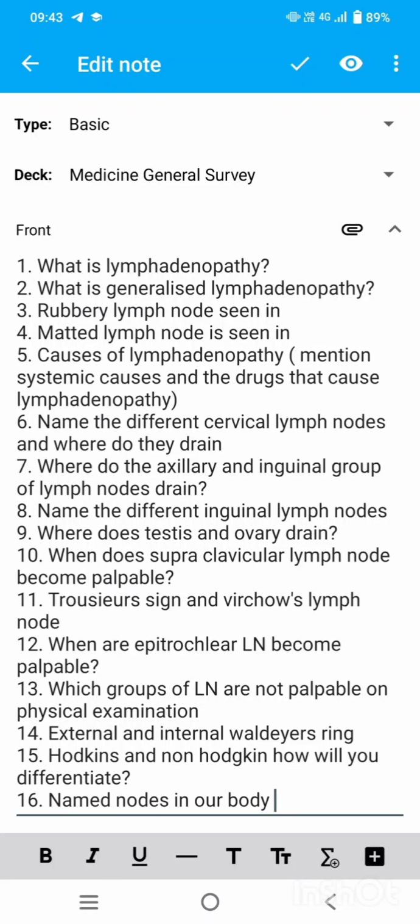In this video we shall study about lymphadenopathy and the viva questions that are usually asked from there. First question, what is lymphadenopathy? Lymphadenopathy is a change in the shape or size or consistency or mobility of the lymph nodes. One example of each, change in the mobility, lymph node becomes non-mobile or hard in case of malignancy.